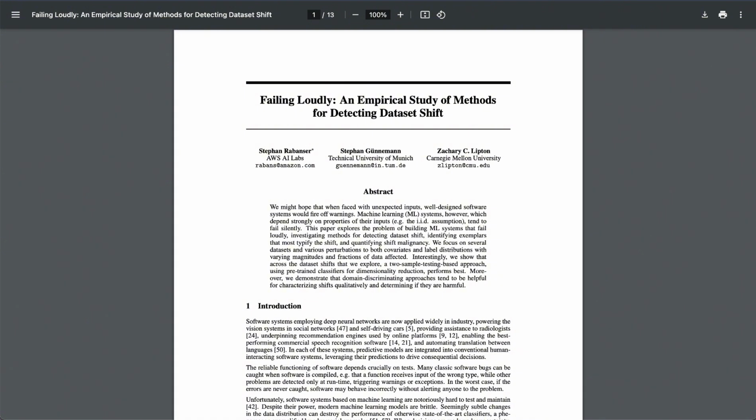And in marketing, a model used to personalize recommendations might need to adapt to changes in consumer behavior or seasonal trends. So it's not just a technical problem for data scientists. It affects any domain where data is used to make decisions. And as machine learning becomes even more pervasive, the need for robust shift detection methods will only increase.